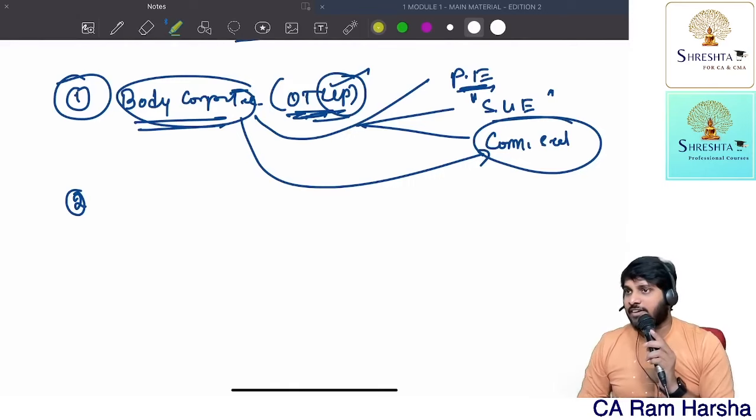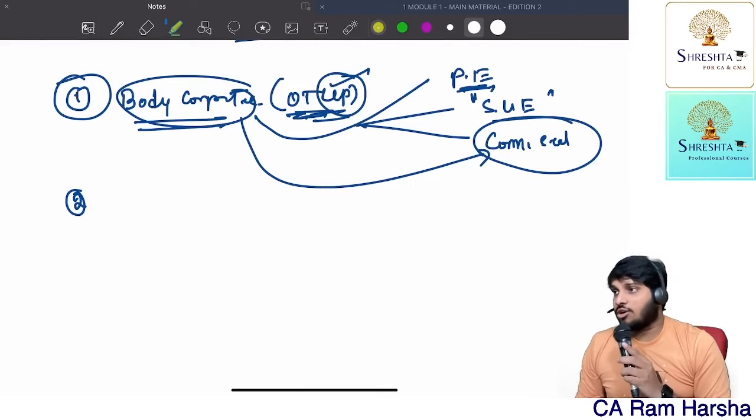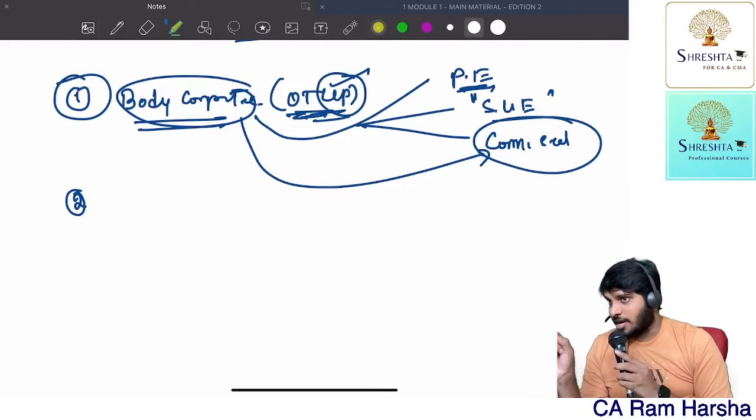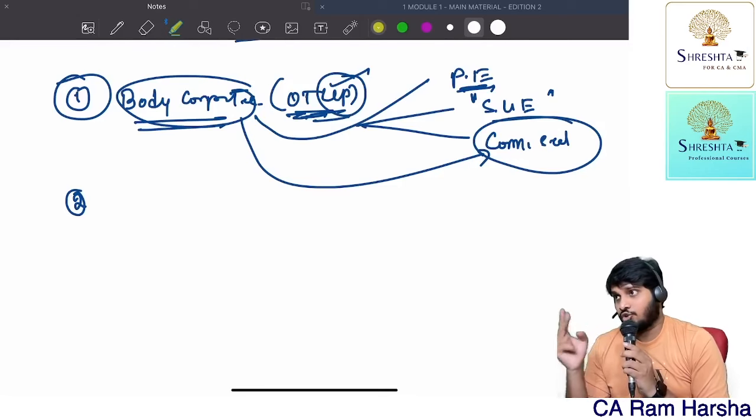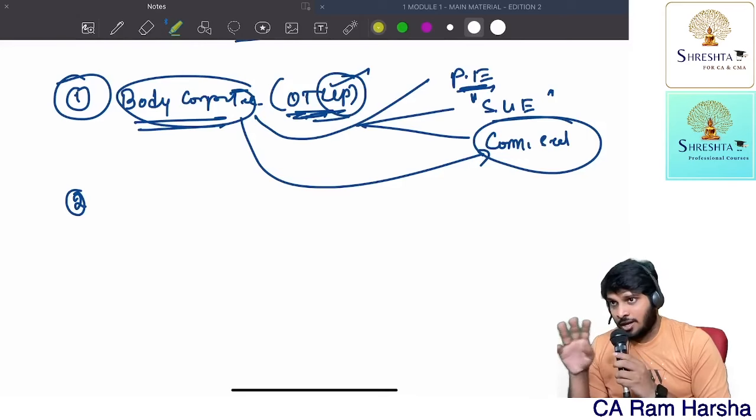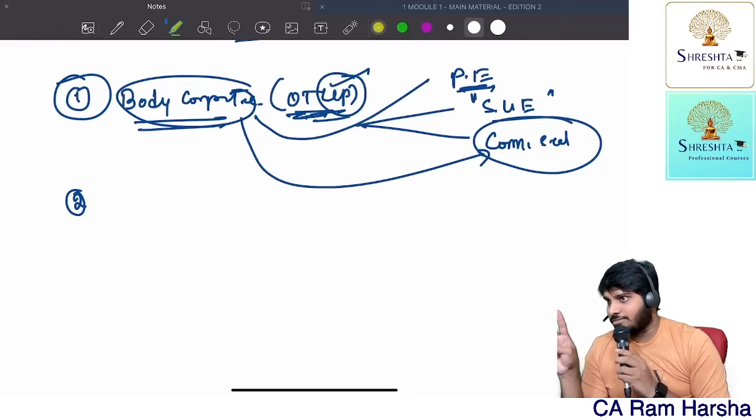What is the protection available? Then the CA told me, you three wrote a memorandum, no? A written memorandum, that is not valid. You will be treated as an AOP, with unlimited liability on behalf of everybody. So then how to bring limited liability? Two options I'll give you. LLP, Companies Act. If you incorporate as a company, you three will become shareholders, you three will become directors.